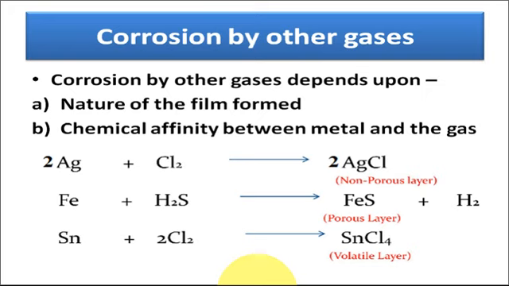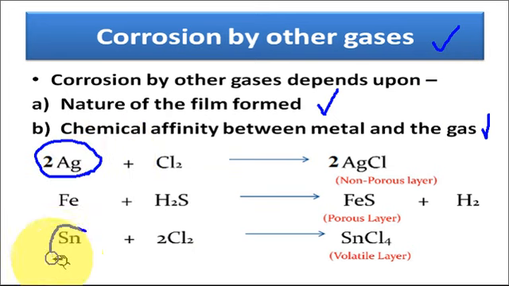So in presence of oxygen, we have already discussed the oxidation corrosion. Second one is the corrosion by other gases. In such cases, corrosion of metal depends upon the nature of the film formed and the chemical affinity between the metal and the gases. For example,